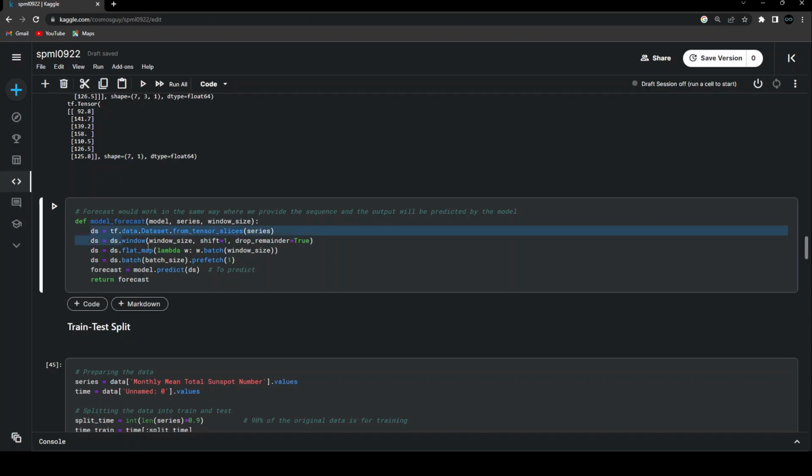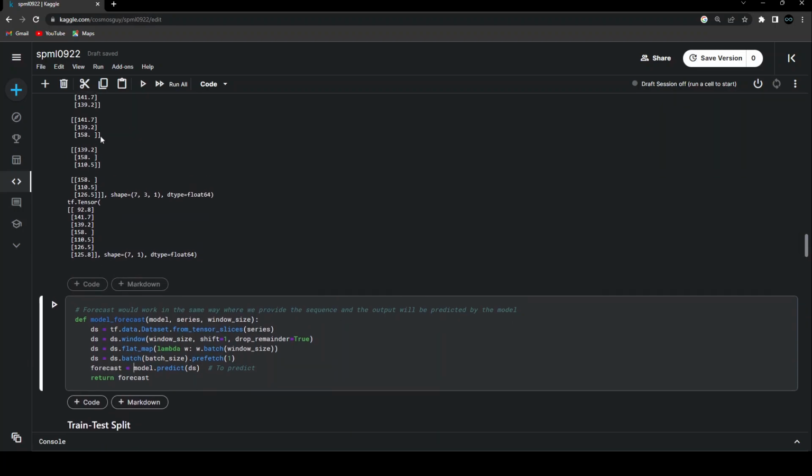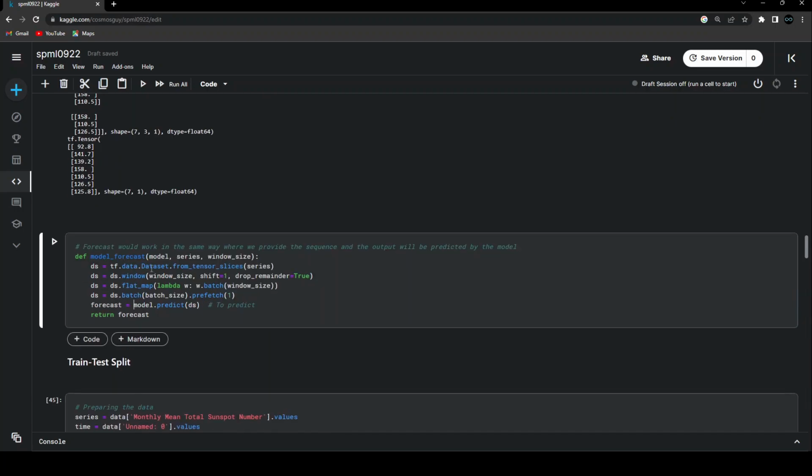All the steps are just same until the last step. In the last step, I'm just saying that now I want to use the LSTM model that I have created in order to predict the next value in every batch that we have created of some size. For example, in this we are talking about 3x1. So for each 3x1, I'm going to take this individually and I want to predict the next values. So that's what is going to happen in the model.forecast or model_forecast. Okay, so there is nothing much to explain over here.